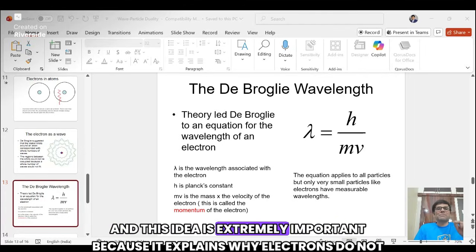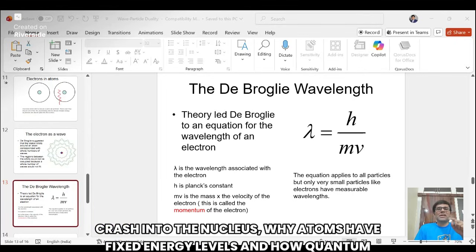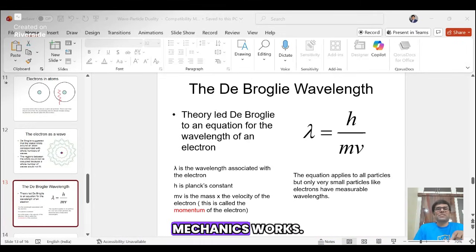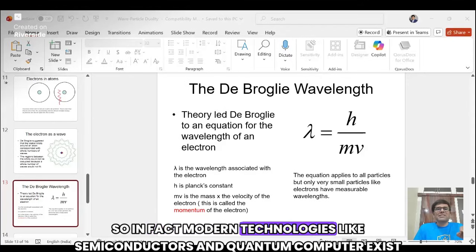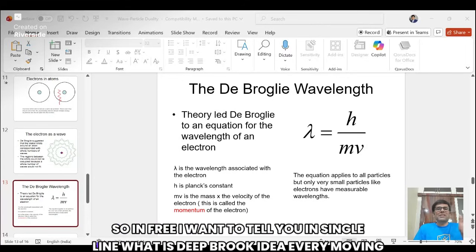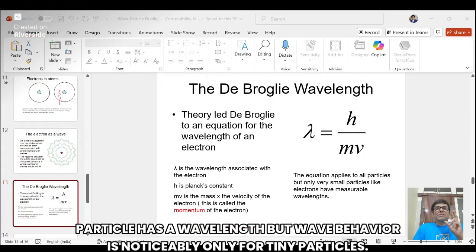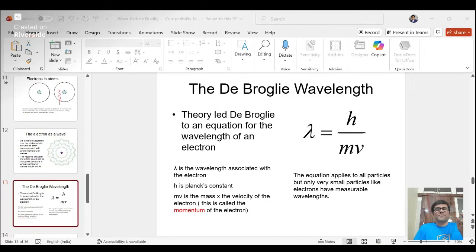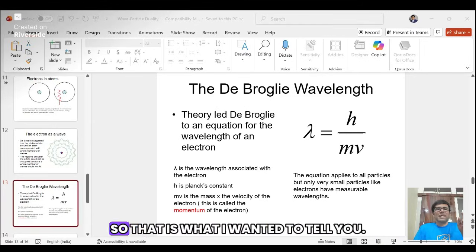And this idea is extremely important because it explains why electrons don't crash into the nucleus, why atoms have fixed energy levels, and how quantum mechanics works. In fact, modern technologies like semiconductors and quantum computers exist because of this concept. So if I want to tell you in a single line what de Broglie's idea is: every moving particle has a wavelength, but wave behavior is noticeable only for tiny particles. Right? So that is what I wanted to tell you.